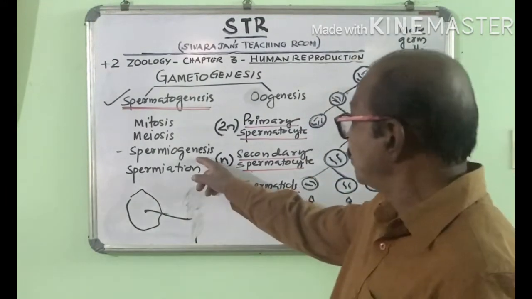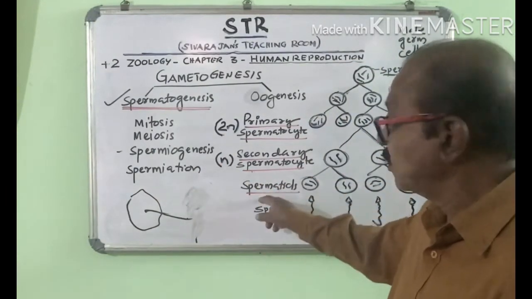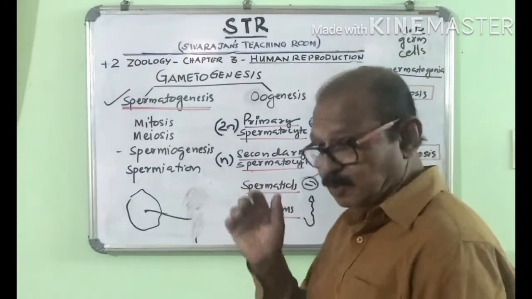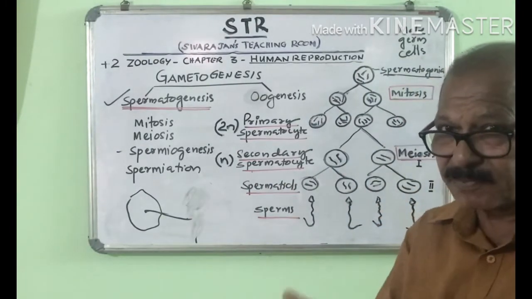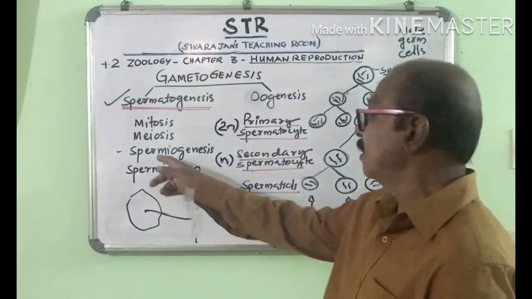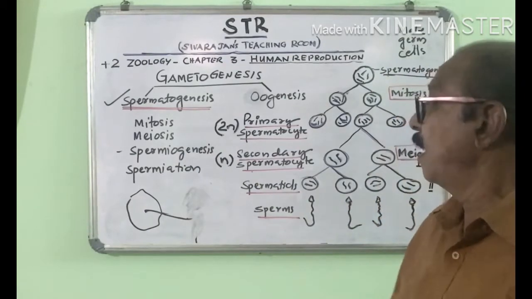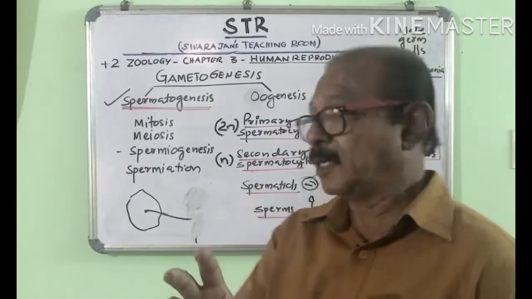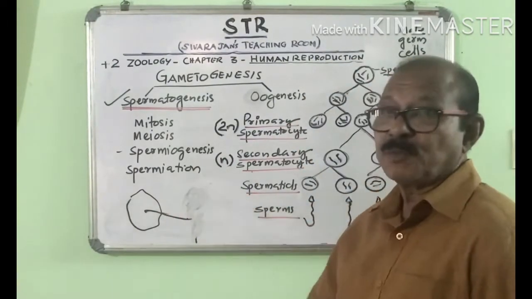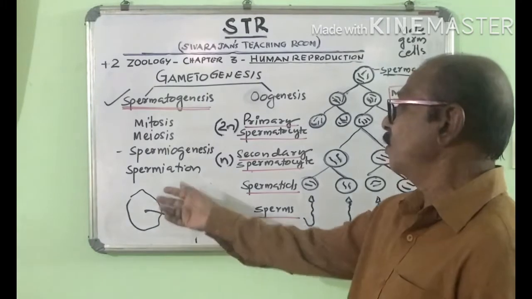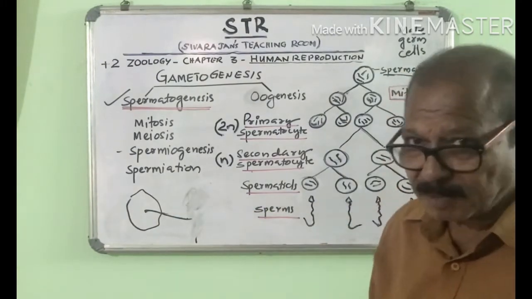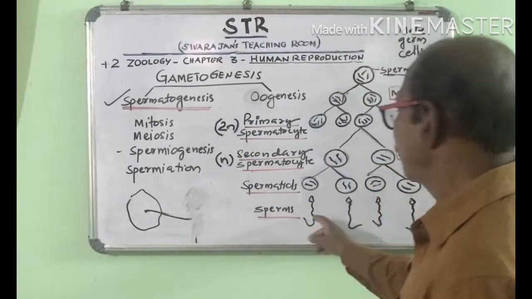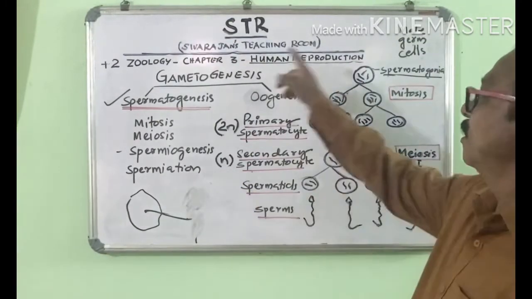So what is spermiogenesis? The spermatids get embedded in the Sertoli cells and develop into fully developed sperms, receiving nourishment from the Sertoli cells. That process is called spermiogenesis. And after spermiogenesis, that means after the development of the sperms, they are to be released from the Sertoli cells. So the release of the sperms from the Sertoli cells is called spermiation. So the sperms have come out. So this is